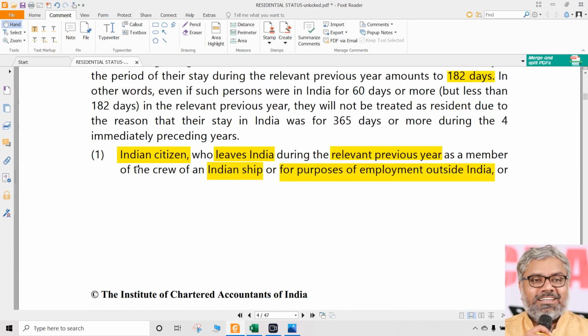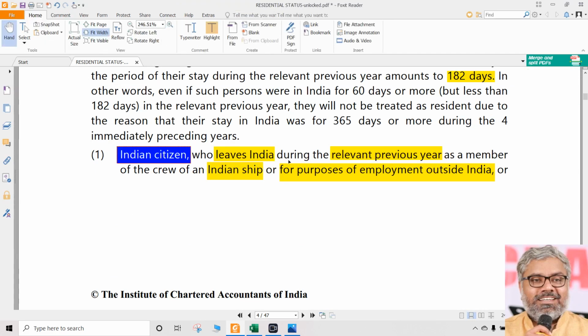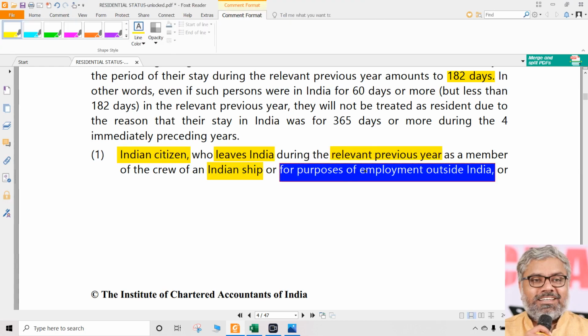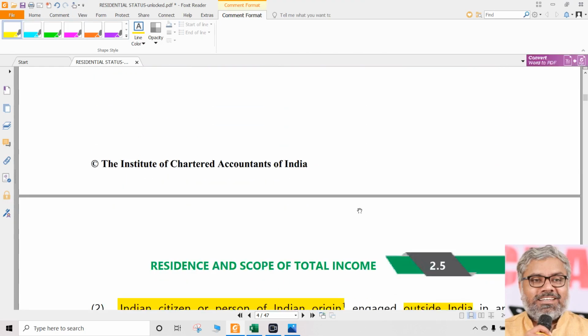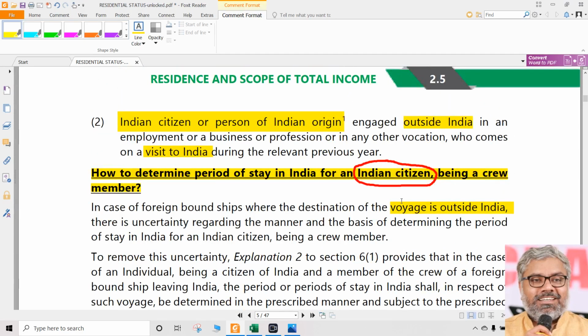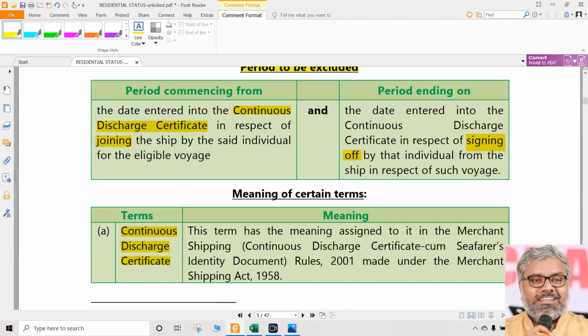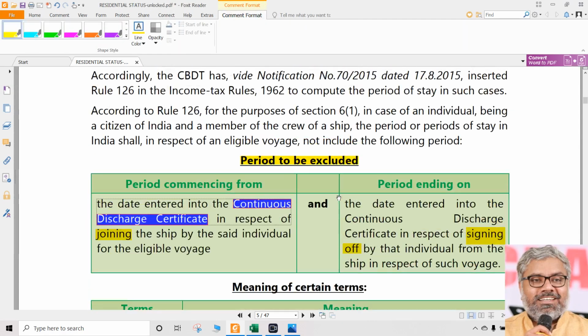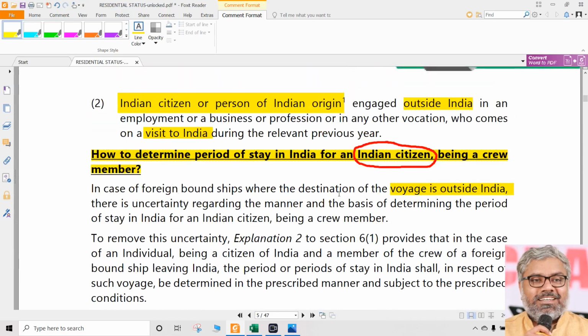Of course, there is another exception where an Indian citizen leaves India during the relevant previous year for the purpose of employment outside India also. That also falls under the exceptional category, but there is no continuous discharge certificate and all. Don't talk about continuous discharge certificate in every case. That word is used only for ships, not for anything else. So that is an exceptional case, a particular case only.